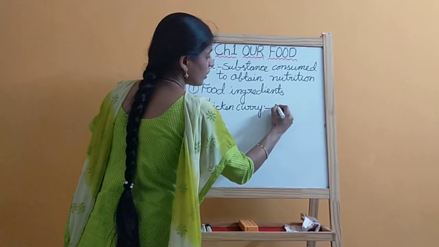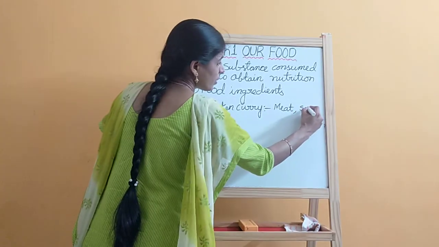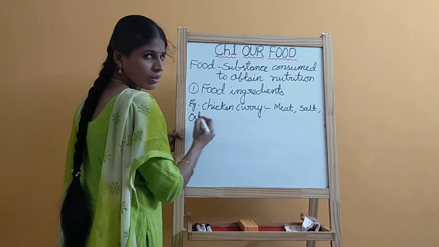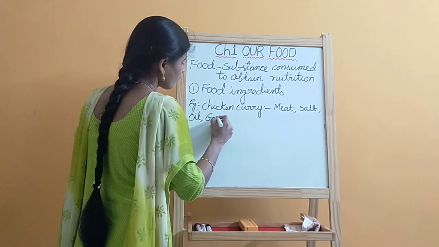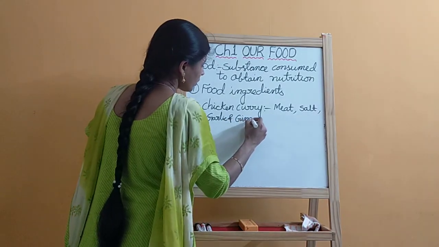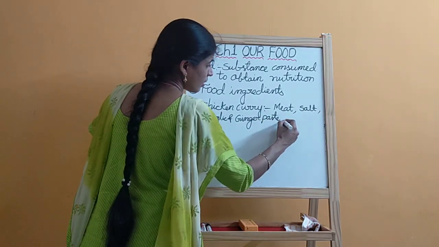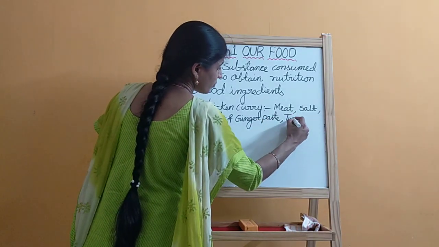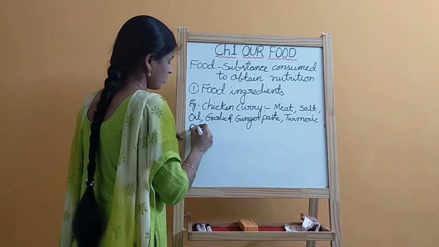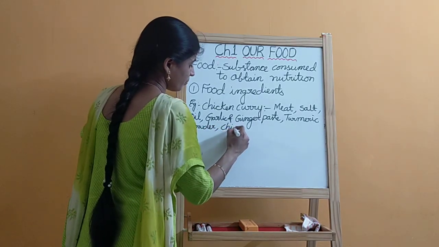First, we need meat and salt. Next, oil, and garlic and ginger paste. Next, turmeric powder. Next, chili powder.